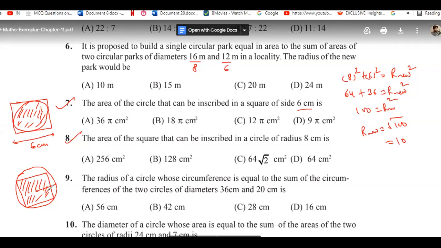Kevin, are you doing? Yes. What's your answer? I'm still doing. Okay. What's your answer of question number 7? I'm doing, sir. Okay.